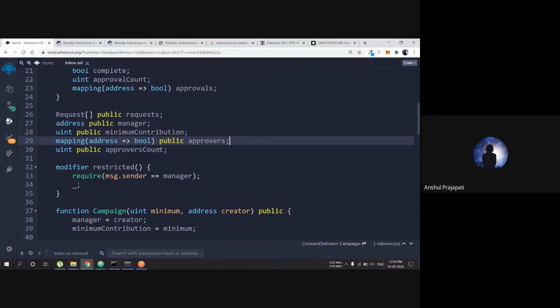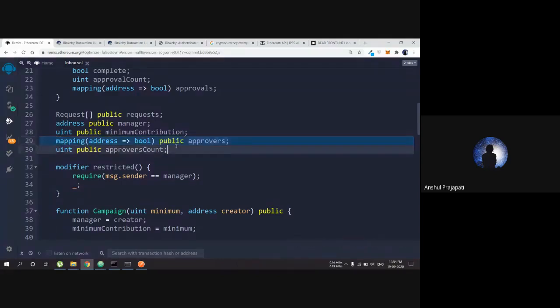Okay, and now you can notice approversCount. If we have approvers and we have the list of those approvers, why do we need approversCount as a different variable? We are using this because we don't want to iterate over these approvers. If we don't want to iterate over these approvers, we have to get some other way to get the approvers count. So that's why approversCount is there, a different field. We are not using the length of approvers to get the approvers count. We are using a different field because of all this.